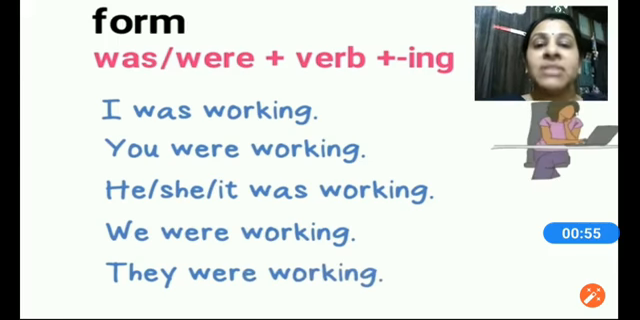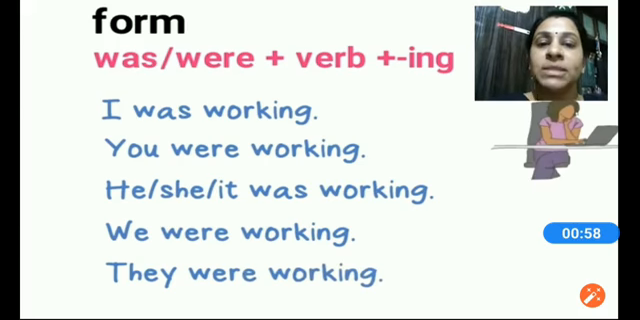We always know that was and were are used according to the type of subject that is placed. So if we have a singular subject, we will use was, and if we have a plural subject or a second person, we will always use were. So here the examples are I was working.